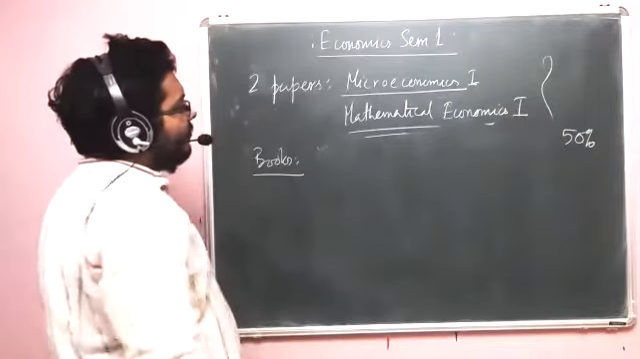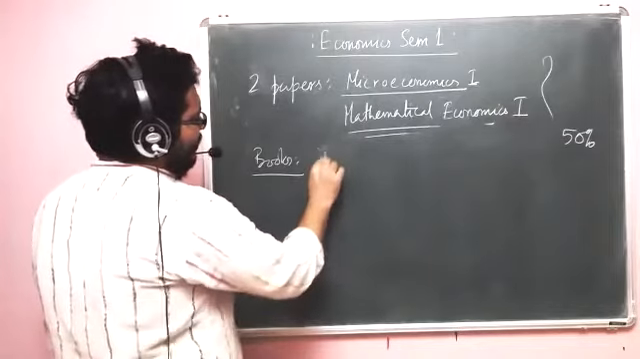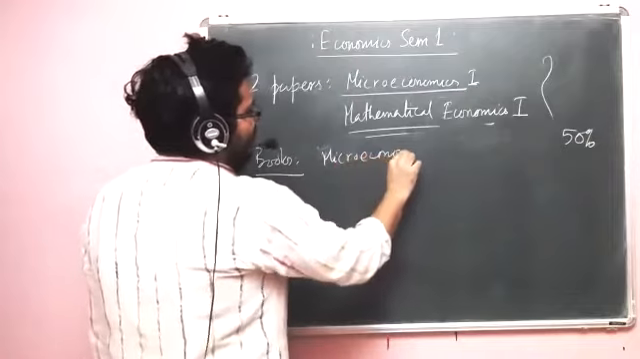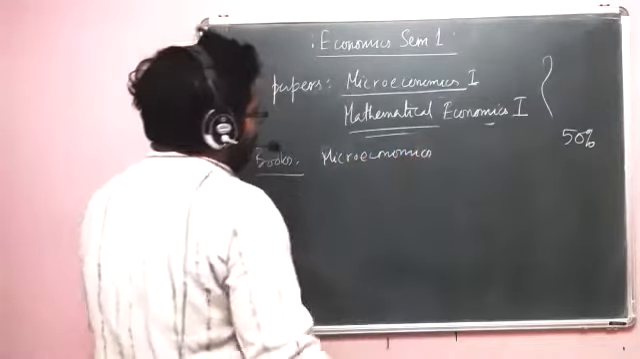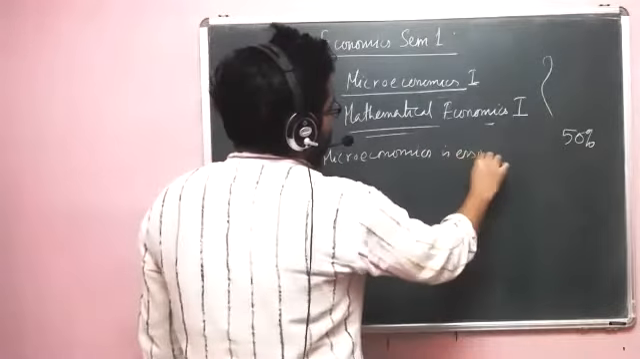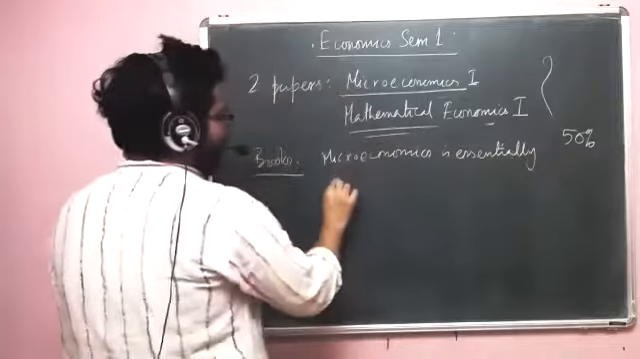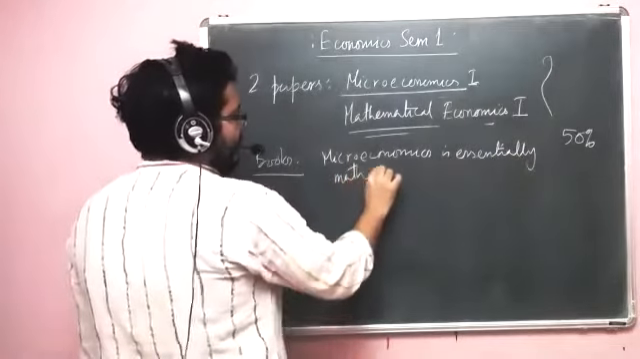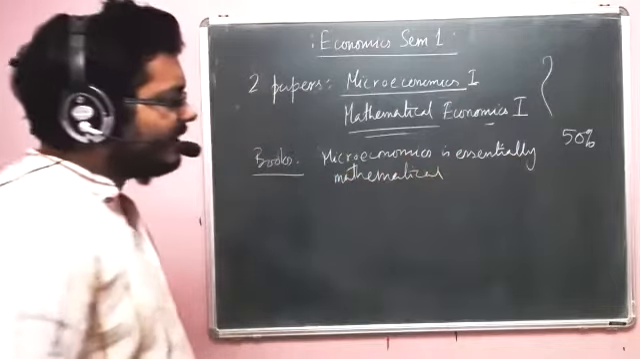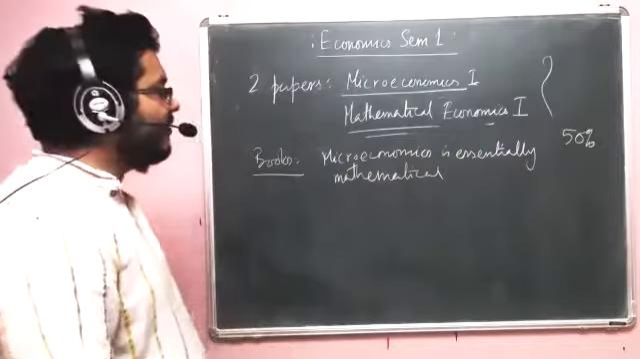Now, microeconomics essentially is very mathematical. This is something that you must understand, or at least keep clear in your head, that microeconomics is essentially mathematical in nature. So apart from the English that any textbook will have, there are two approaches which are equally important.